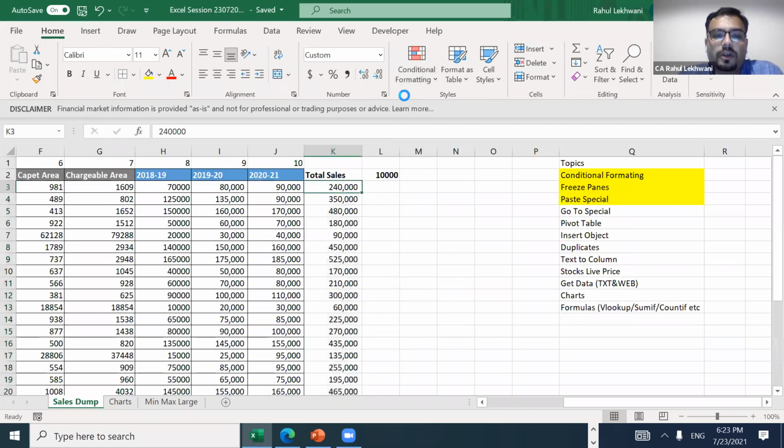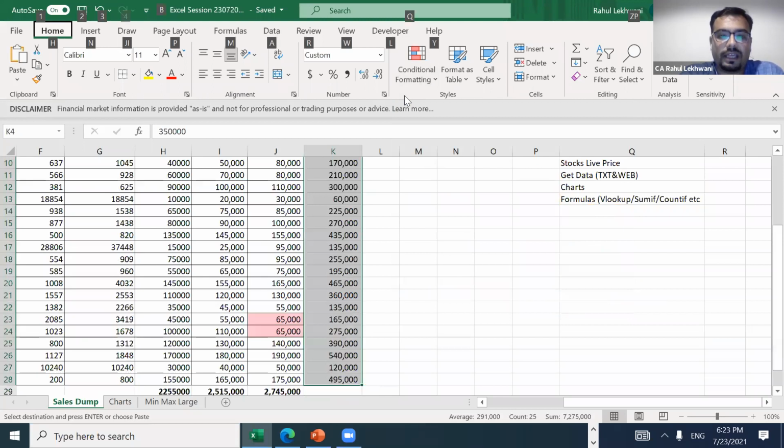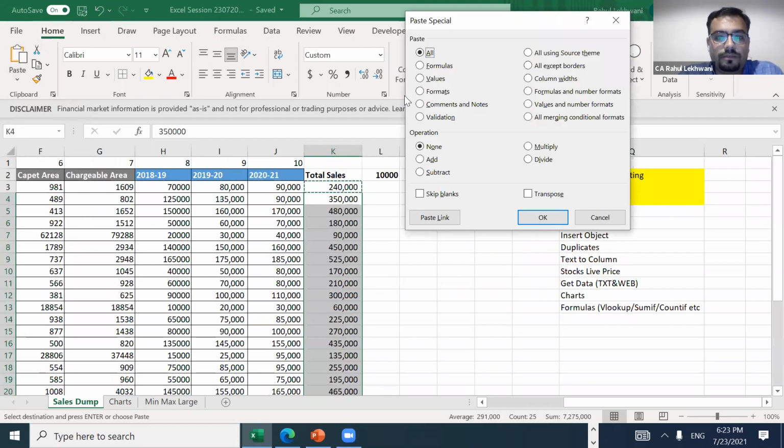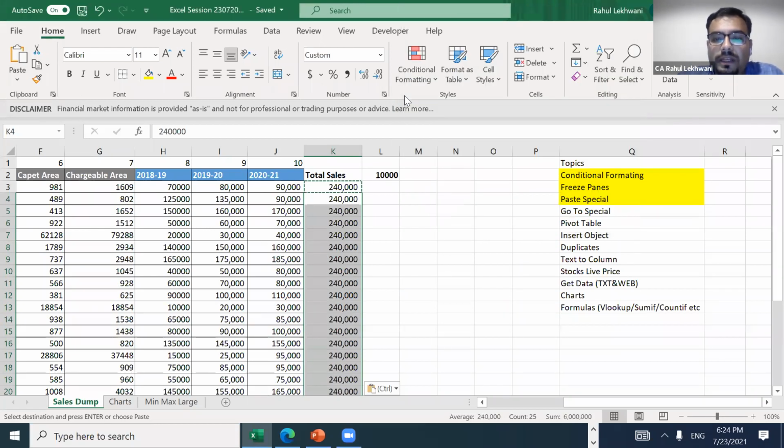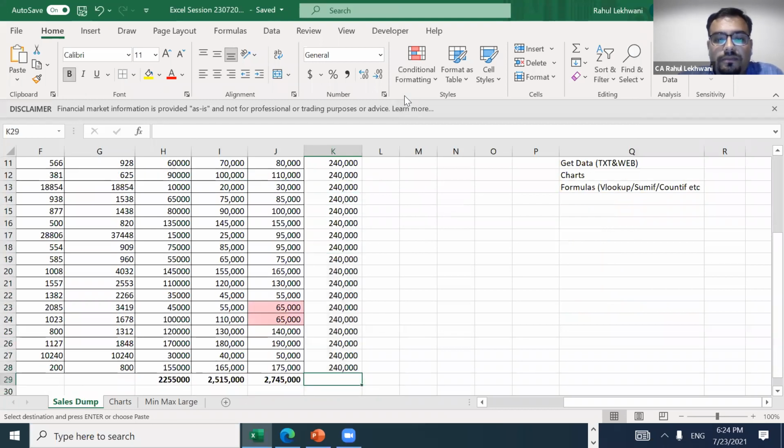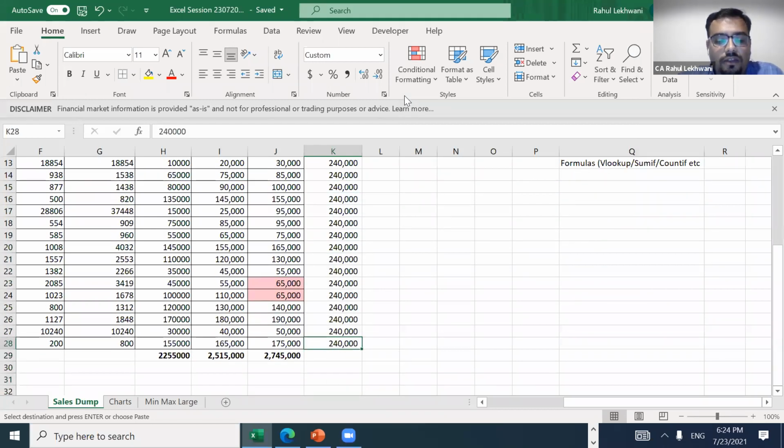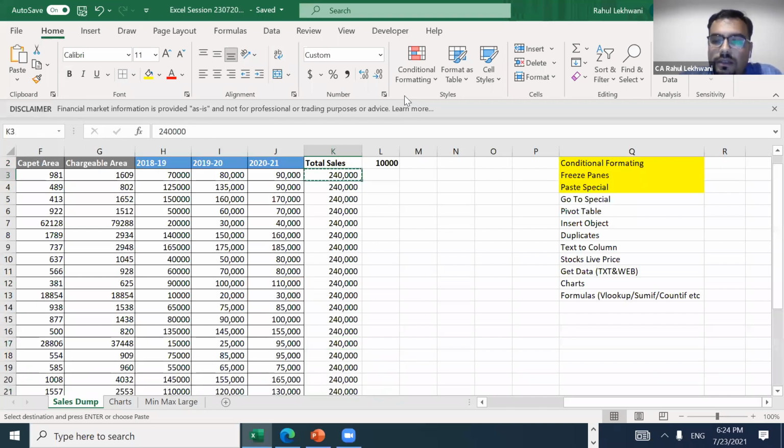Because I have the practice of it, I will just press Alt H V S, Alt H V S. So Alt H V S is going to give me paste special. Now I am using arrow keys only. I am not using the mouse. I'll just choose values. This is what I need to select and press enter. That's it. So through this you can practice, and you can use it for any command available on the ribbon, right?